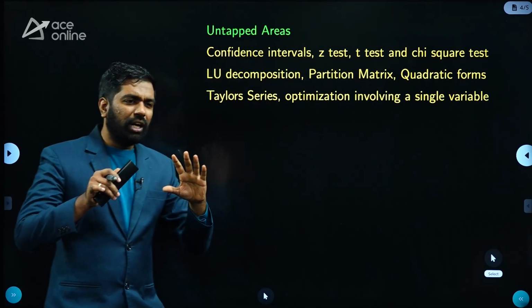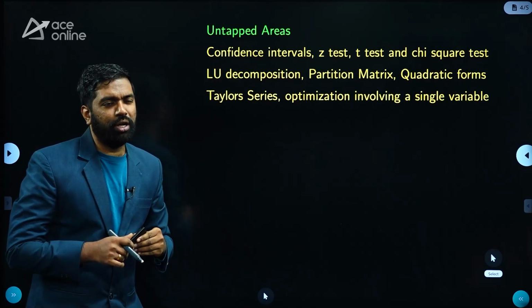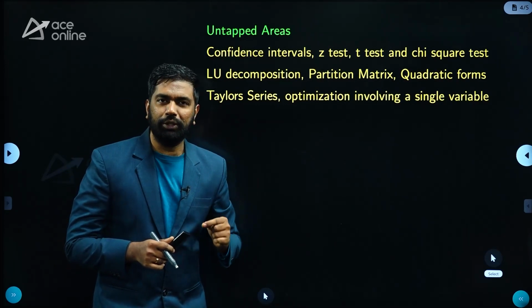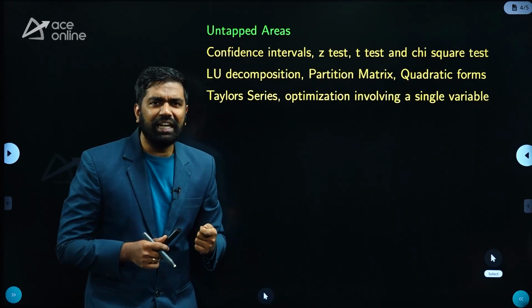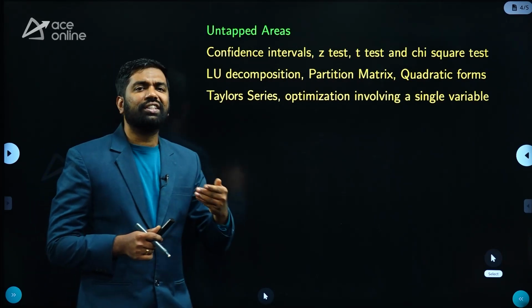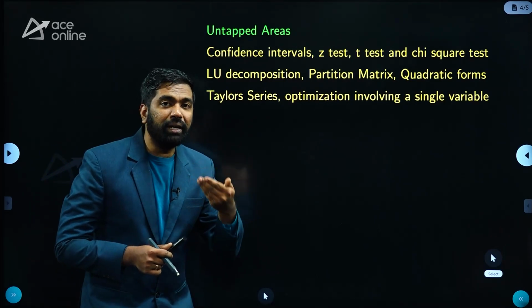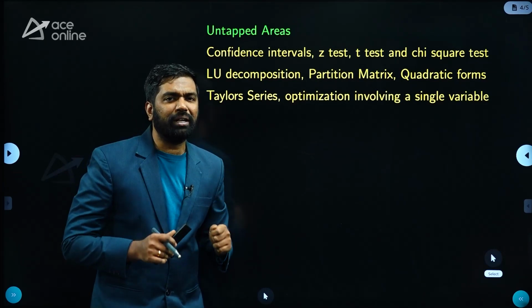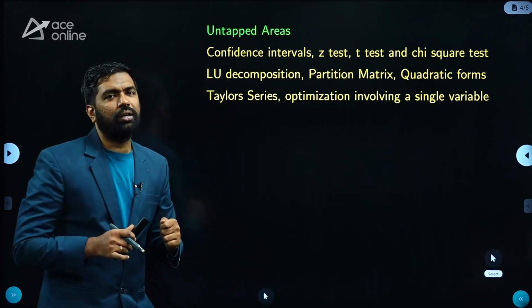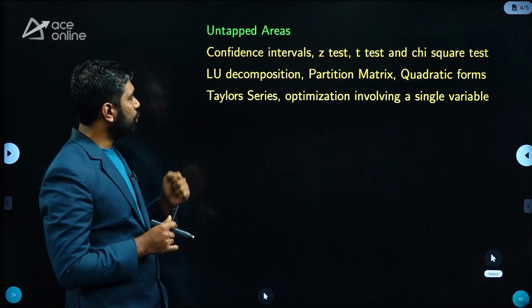Instead, I'm expecting questions where you are asked for the z-test statistic. For example, what's the z-test statistic formula? It is x bar minus mu by sigma by root n. You can expect such questions. Or you can also expect questions on in which situation these tests are used.